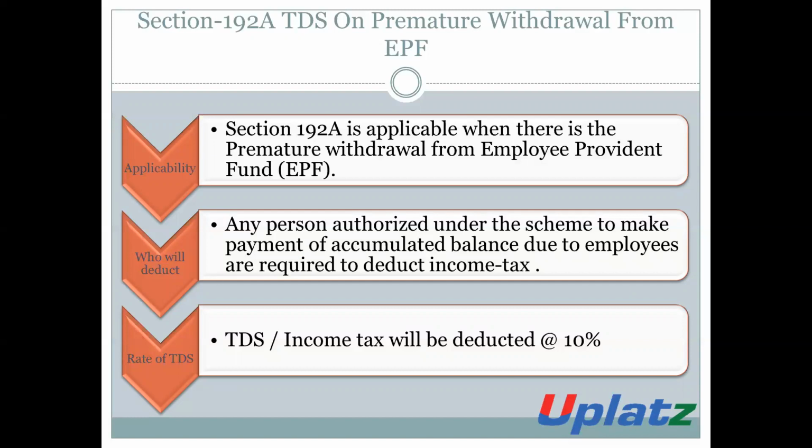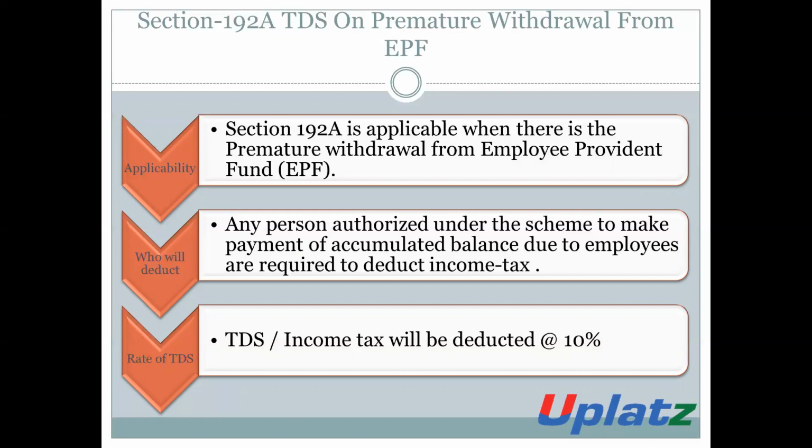Any person who is authorized under the scheme to make the payment of such accumulated balance to the employee is required to deduct the amount of TDS and deposit it to the government.